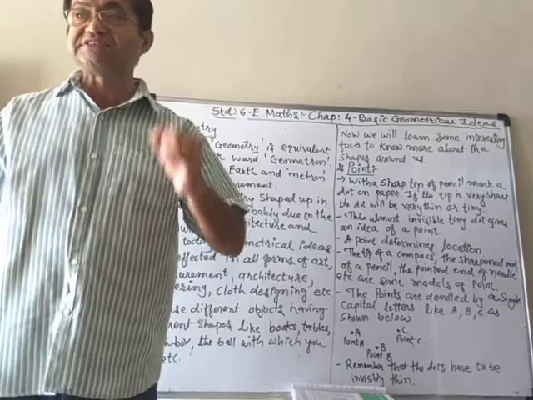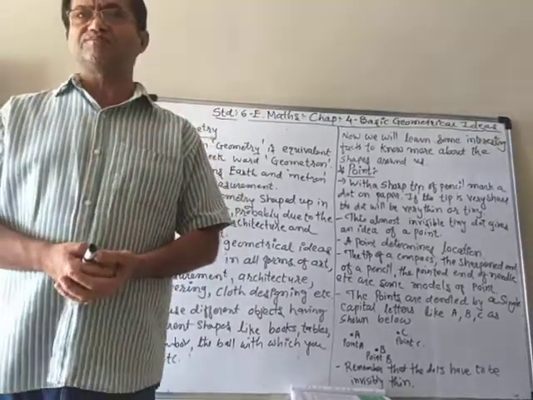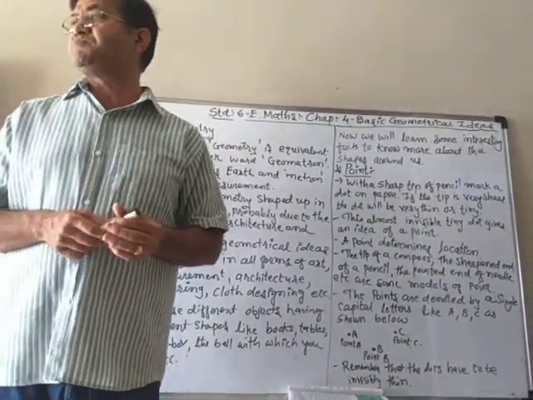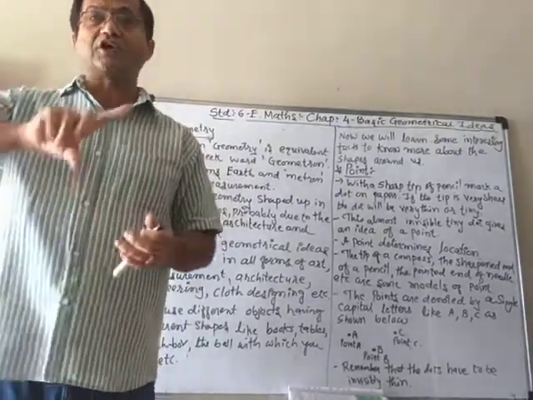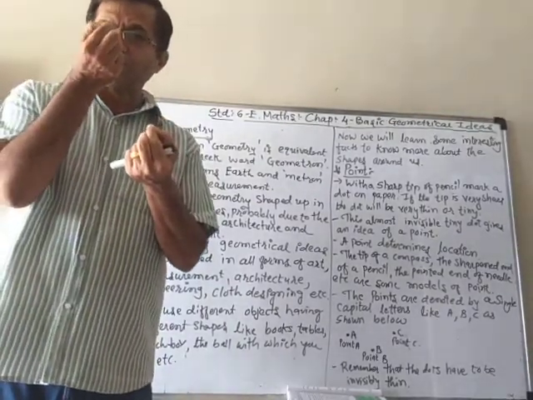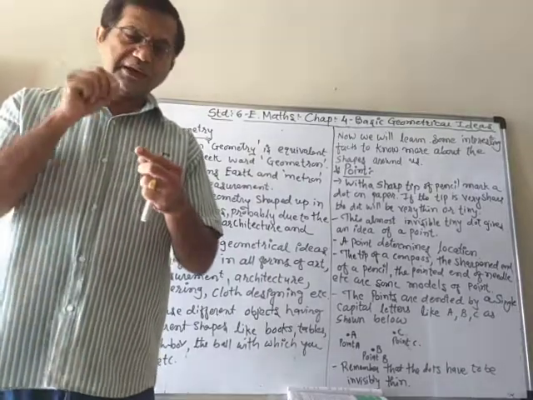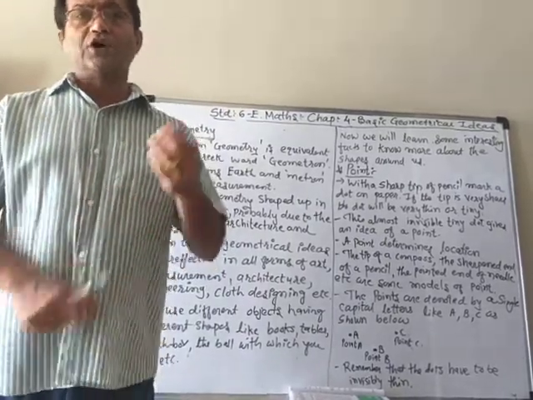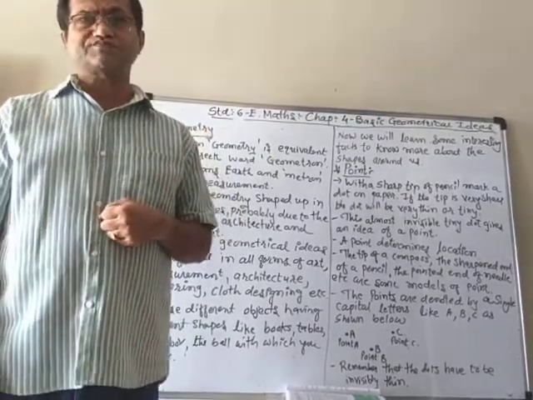You can't see the point, but to understand it, we can take ideas from different things, like the tip of your compass or your rounder. When you see that rounder, its tip is very, very tiny. It can pierce your finger if you play with it, and it can make a hole. So that very tiny tip of that rounder.